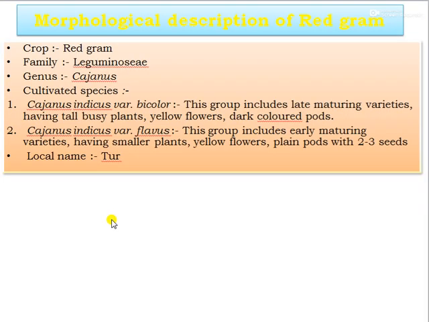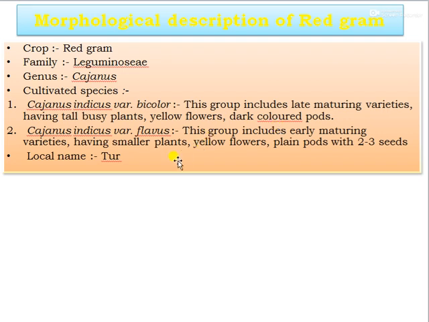Next crop, that is morphological description of red gram, that is the Leguminosae family, and the genus Cajanus, and the cultivated species of this red gram, that is Cajanus indicus variety bicolor. This is the late maturing variety having large, tall, bushy plants and has yellow flowers and dark colored pods.